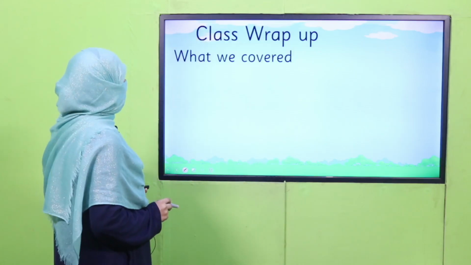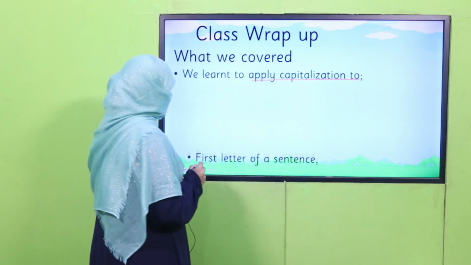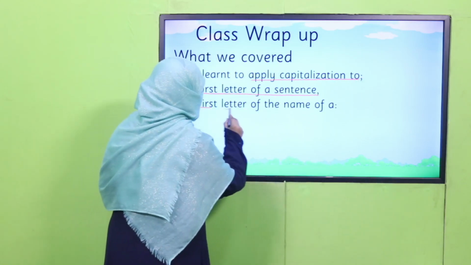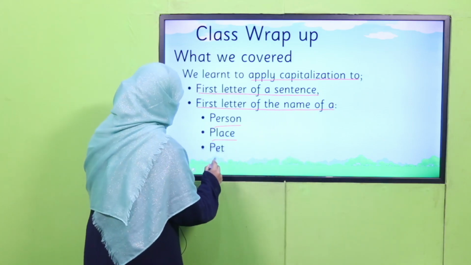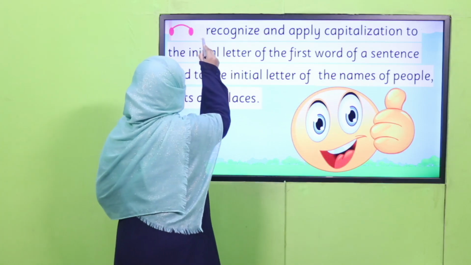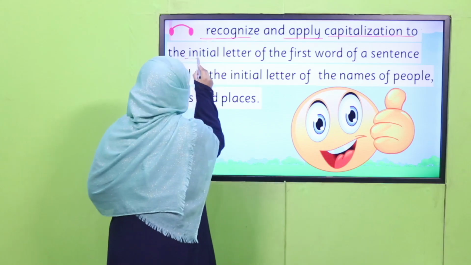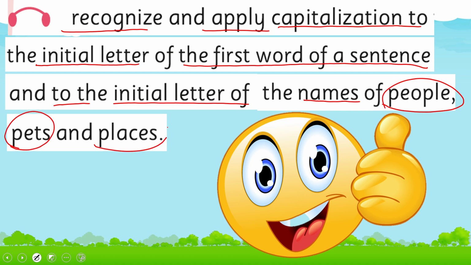So what we have learned today, we learned to apply capitalization to the first letter of a sentence and the first letter of names of person, place and pets. So in this way, we have achieved today's SLO, that is to recognize and apply capitalization to the initial letter of the first word of a sentence and to the initial letters of names of people, pets and places.